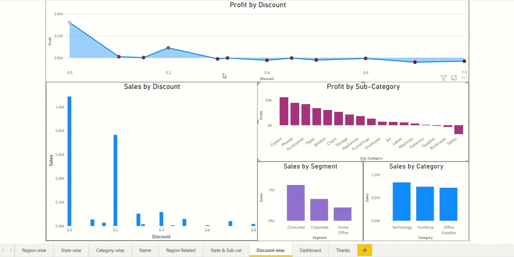And it is also obvious that if the discount is reduced, the profit will also increase, or at least the loss will be lower.